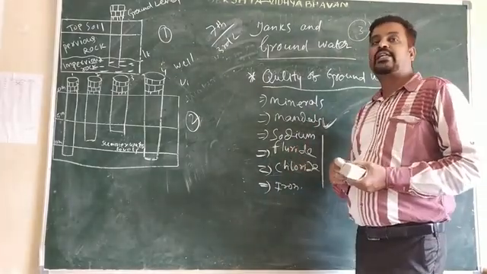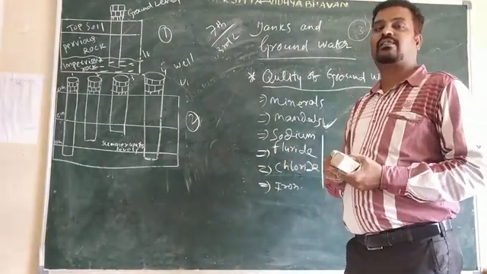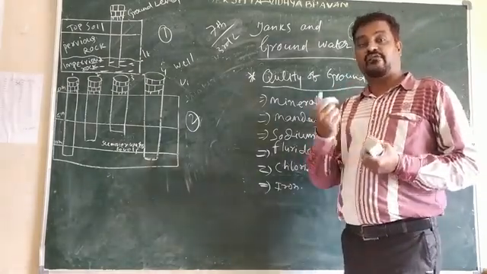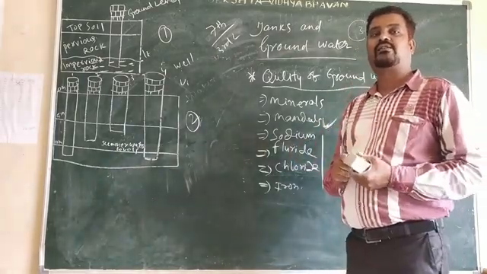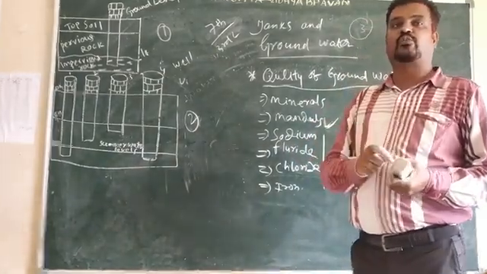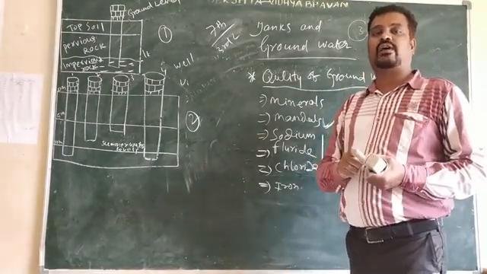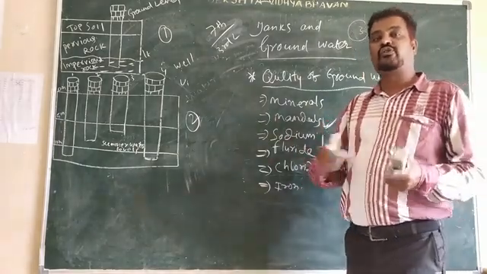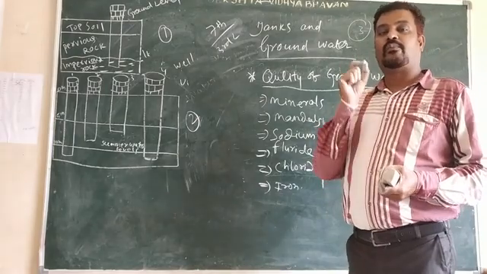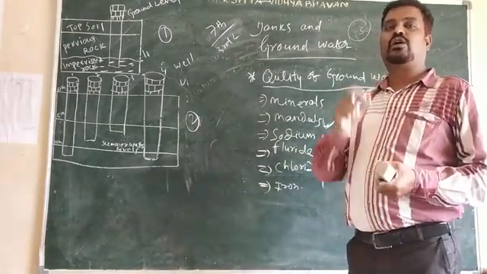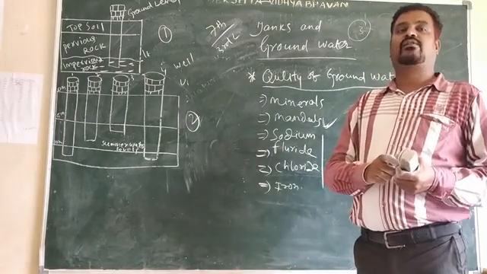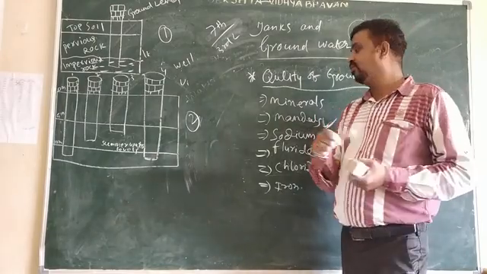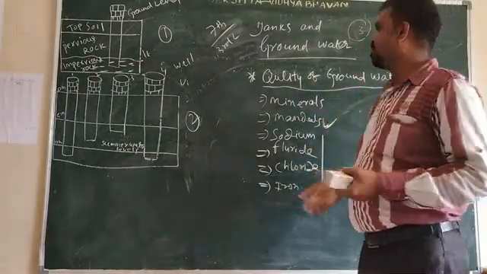Drinking such water is not good for health. It can cause different kinds of diseases which affect our bones and our teeth. Sometimes water is also polluted due to the excessive use of fertilizer. We are using more and more fertilizer in the land. We are using pesticides, and there is a poor drainage system. So we should not pollute the water. We should drink safe water to protect ourselves. So this is all about the quality of groundwater.